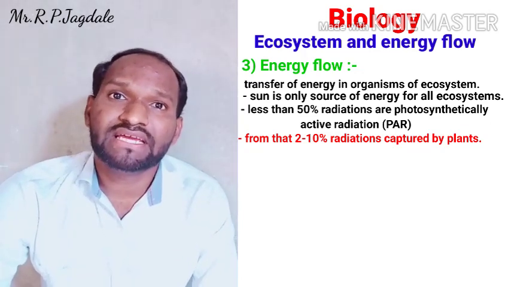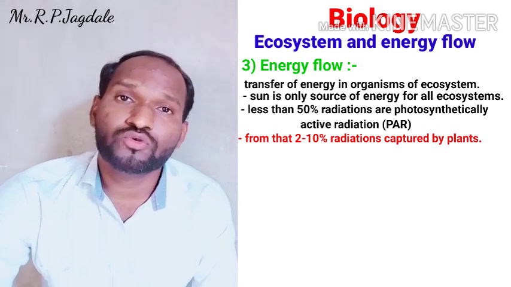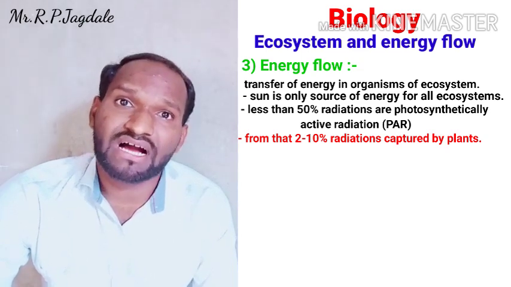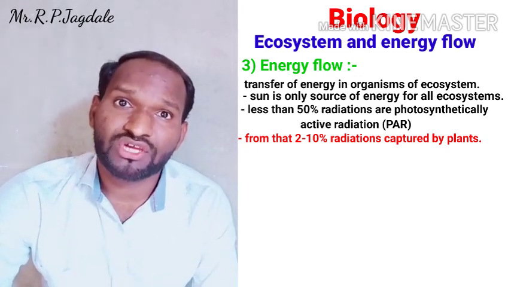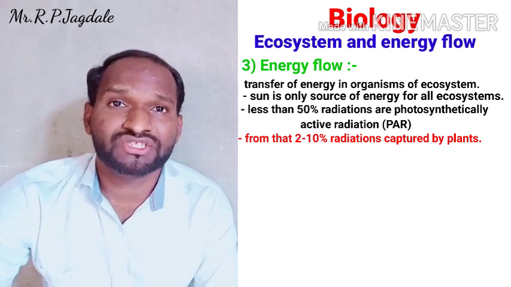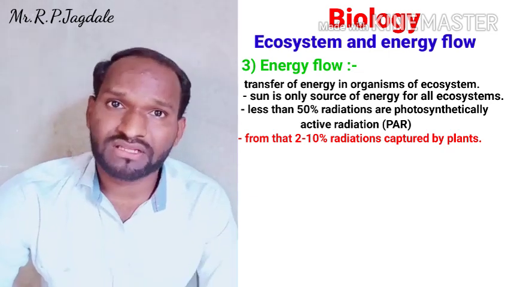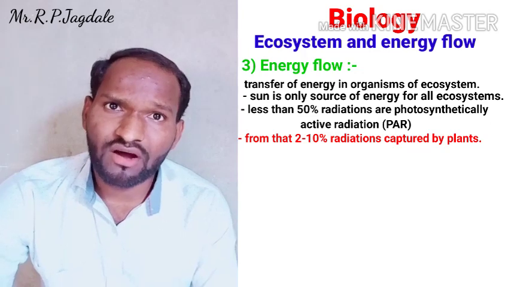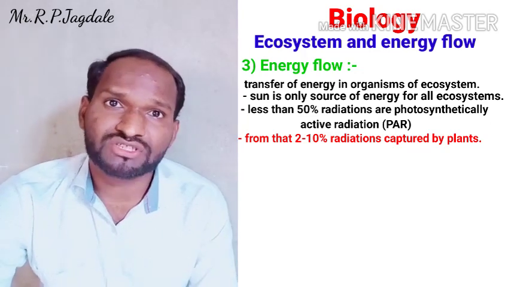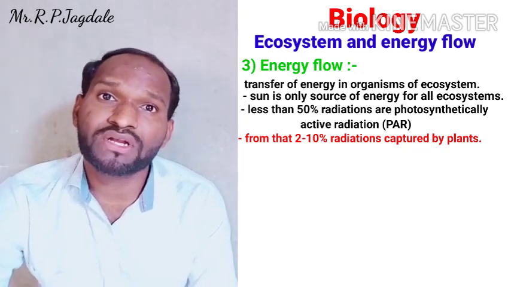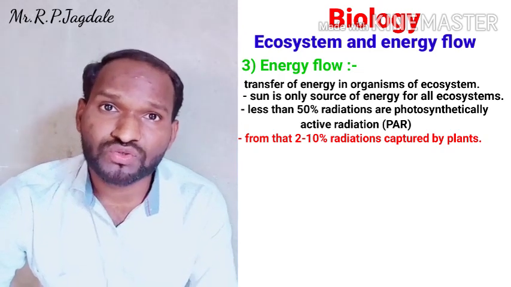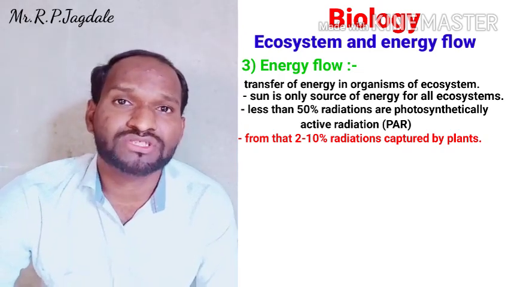So only 2 to 10% of energy is available to the ecosystem for the energy flow. Remember that. Now, why are producers first? Because it is the first source of energy in an ecosystem.